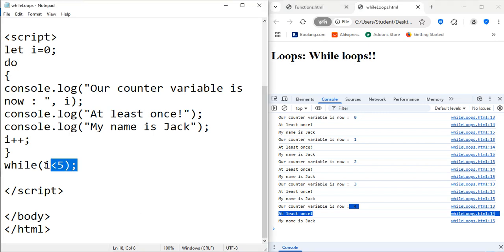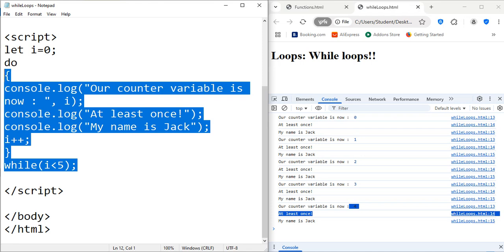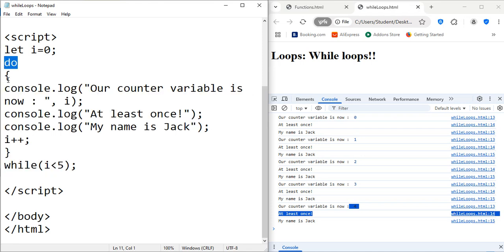Thank you very much. And also just make sure that you take note of this notation here. You start with do, open, close parentheses, you put your code that you want to execute here. Then while i is smaller than 5. And then you have to put a semicolon here. So just take note of that syntax.